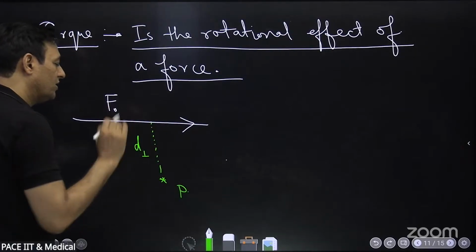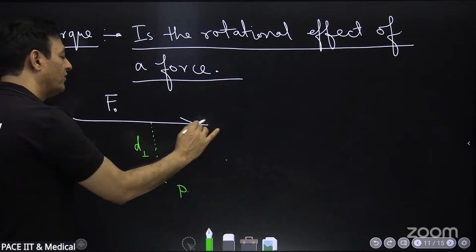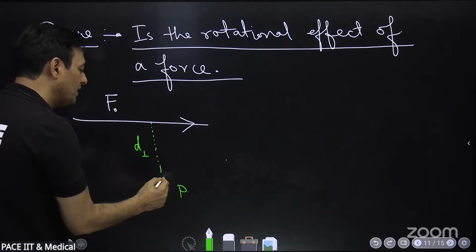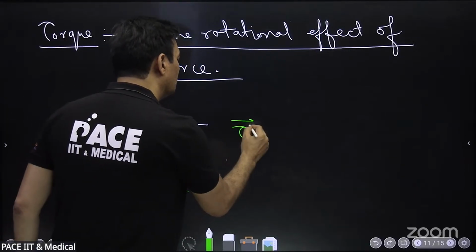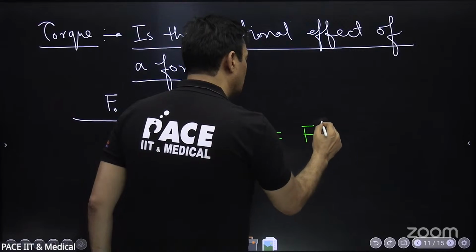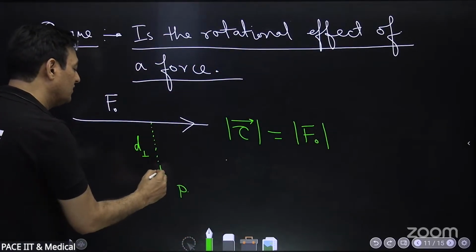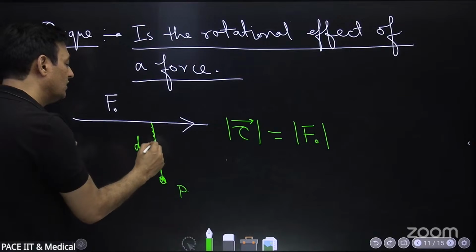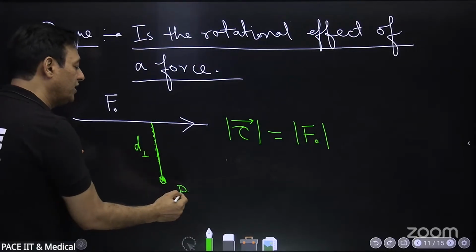This force will exert a torque about point P. And that torque will be F naught into the force into arm length. The perpendicular distance from the point about which we are calculating the torque.